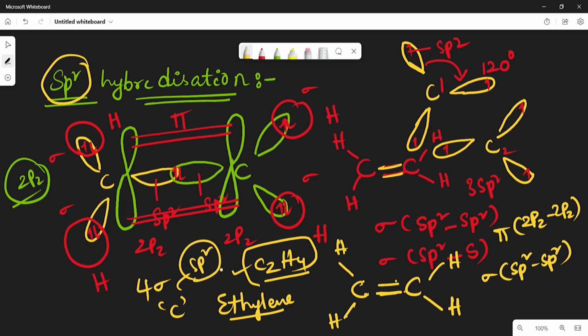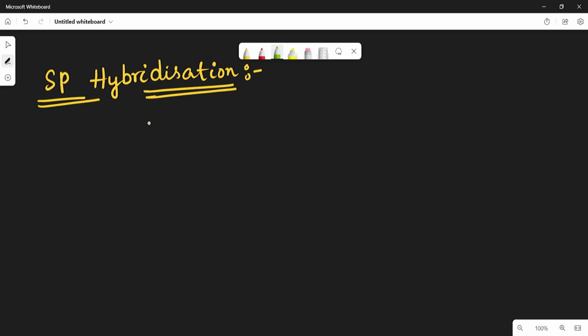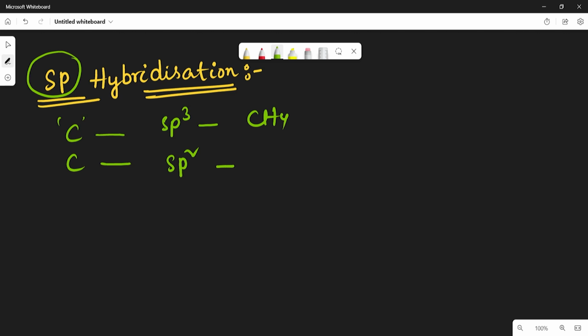Now let us see how the sp hybridization will take place. If you take the carbon atom, carbon will undergo sp3 hybridization in the methane molecule, right? Carbon will undergo sp2 hybridization in the ethene molecule C2H4, and now carbon will undergo sp hybridization in the case of the C2H2 molecule. How will the sp hybridization take place?